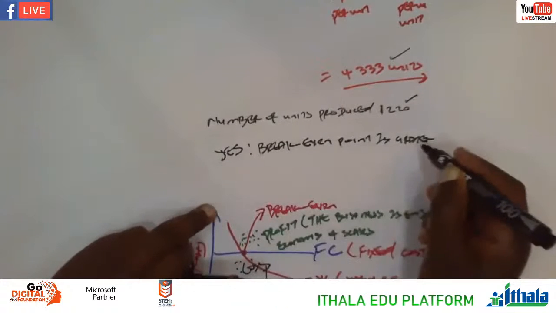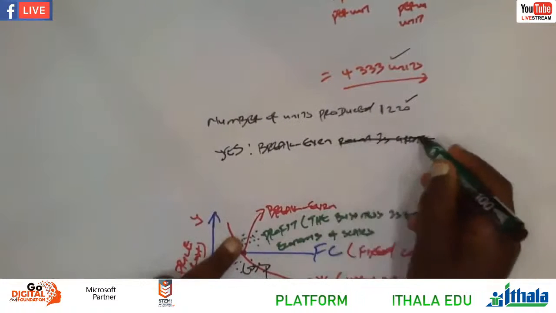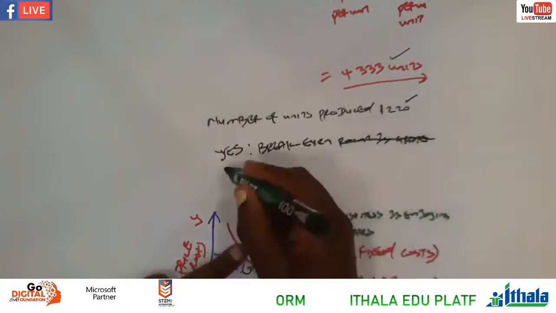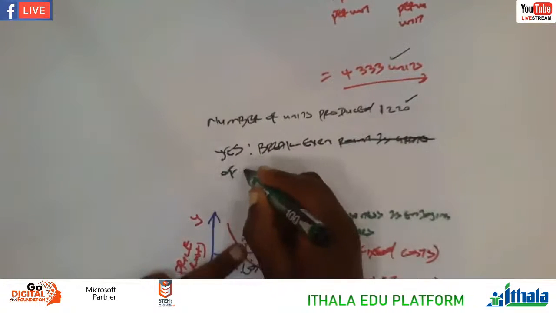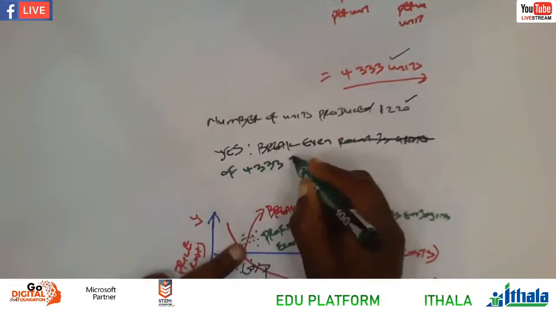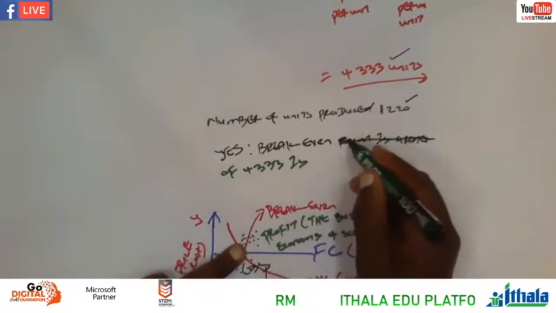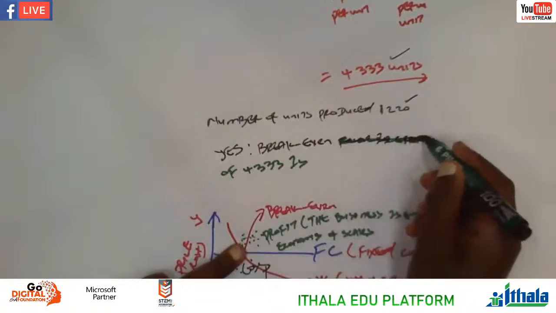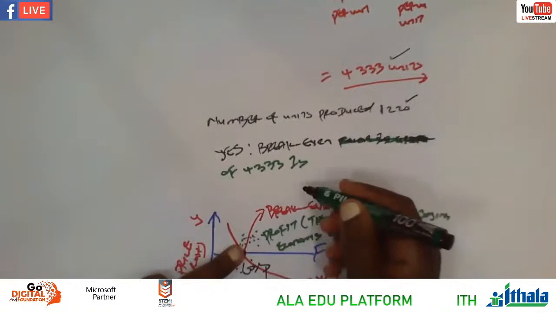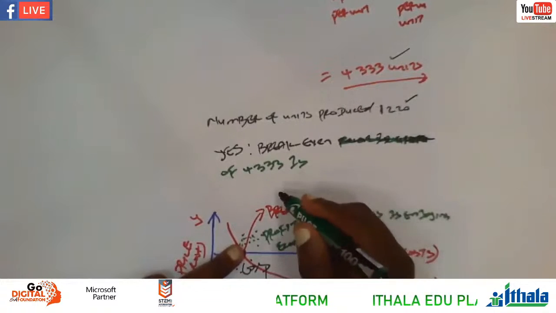Okay, break-even point. You must write the figure. Sorry. You can say break-even point of 4,333 is greater. You must write the figures. Grade 12, don't write as if you are guessing. This is accounting at the end of the day, right? So the numbers are essentially important.